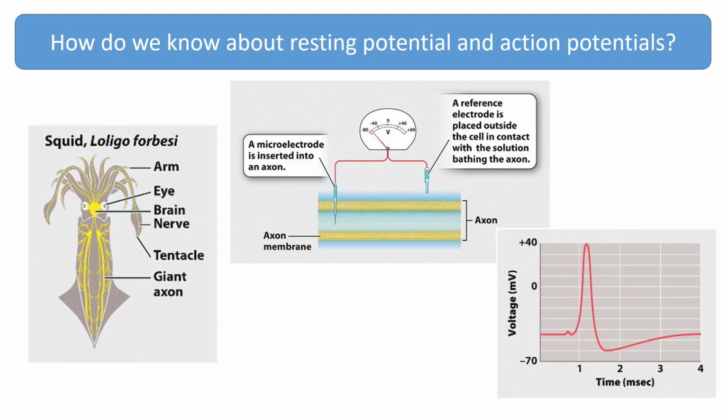Squid neurons are a great model system because the relatively large size of their nerve cells makes them easier to study. Hodgkin and Huxley then used a separate set of electrodes to depolarize the cell to threshold, triggering an action potential. The graph on the right shows the resting membrane potential and the course of an action potential recorded by the electrode. Subsequent work focused on identifying the ion channels responsible for the changes in current across the membrane.